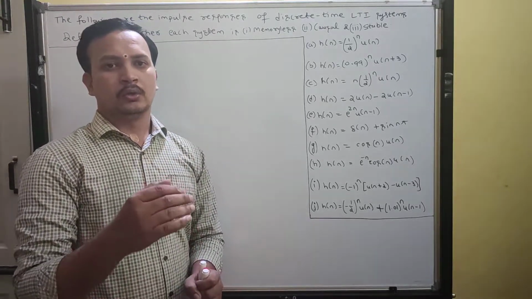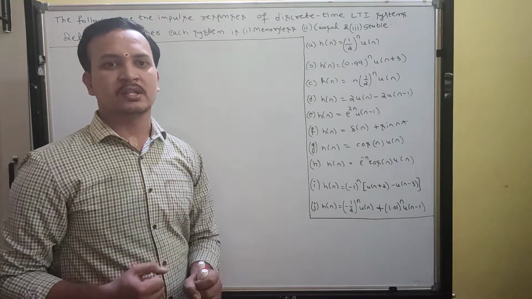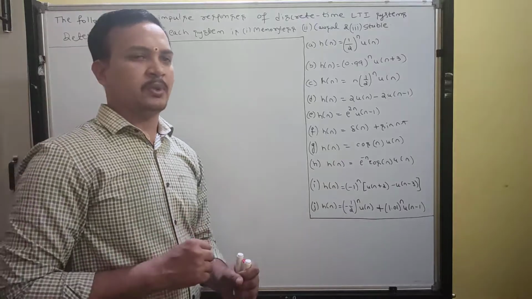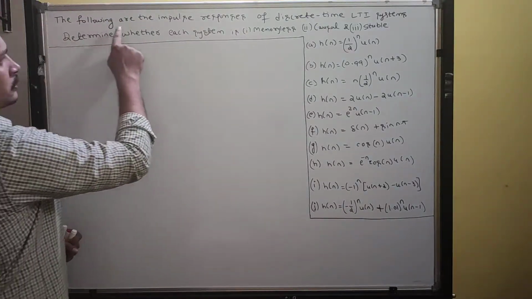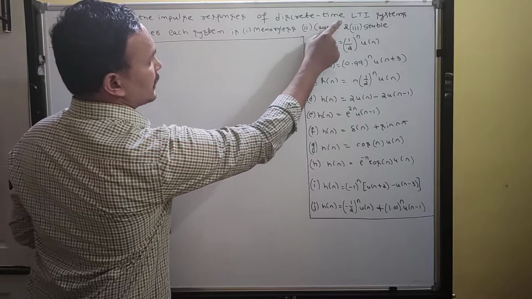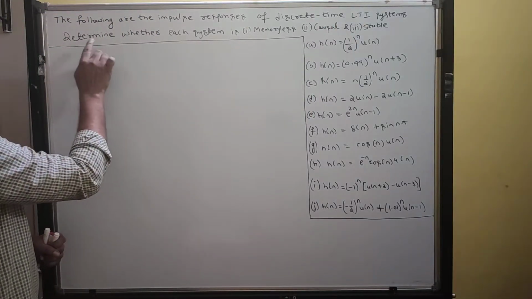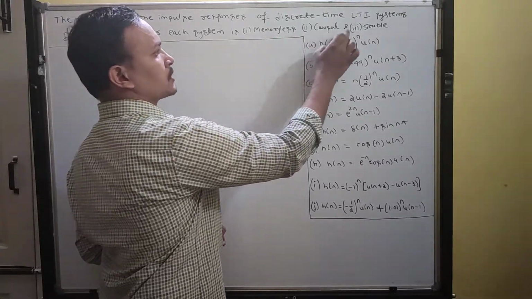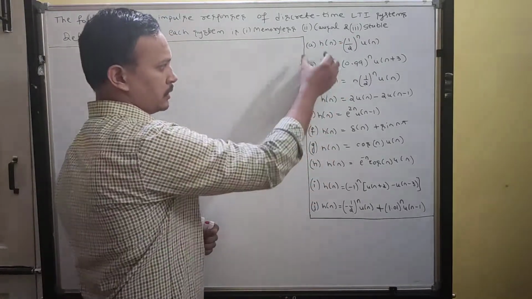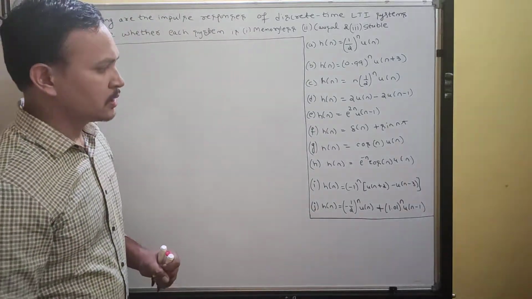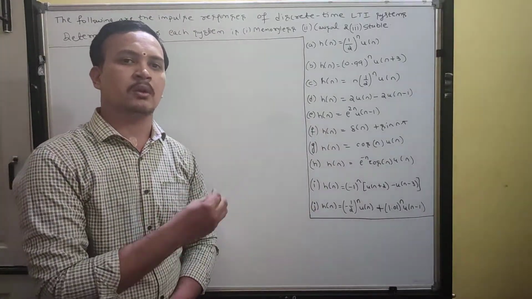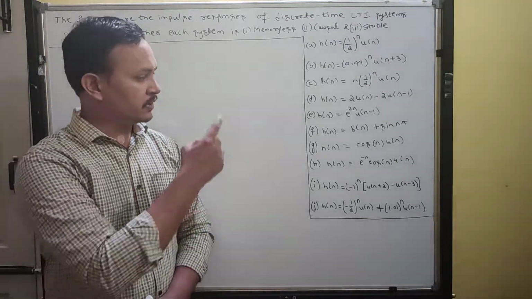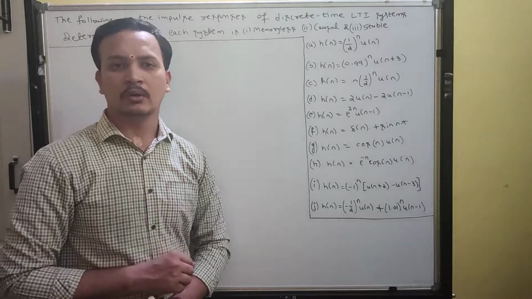Okay, due to demand from the student side, I am doing one topic in detail. So today's topic is the following: the impulse responses of discrete time LTI systems. Determine whether each system is memoryless, causal, or stable. So for all these discrete time systems, I am finding whether they are stable, causal, or memoryless. Copy down the solution of each and every problem by pausing the video.